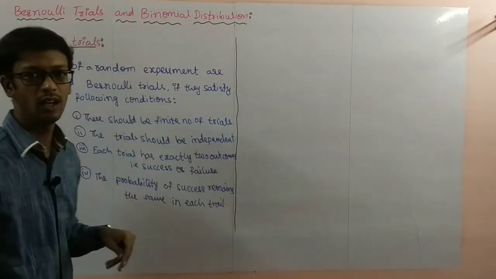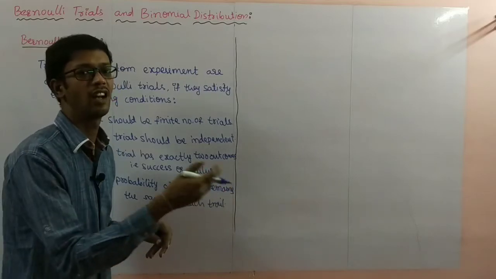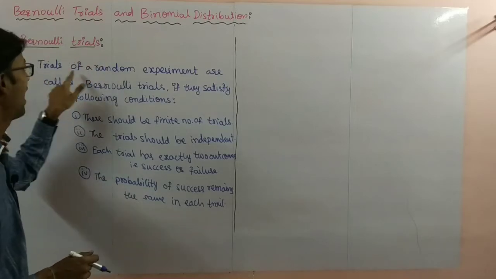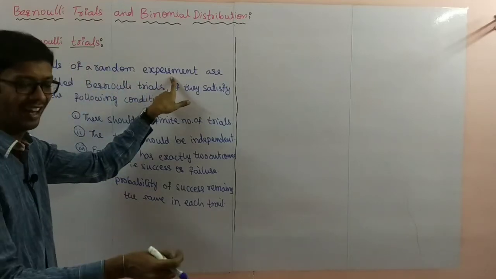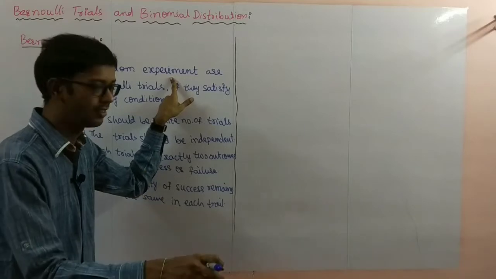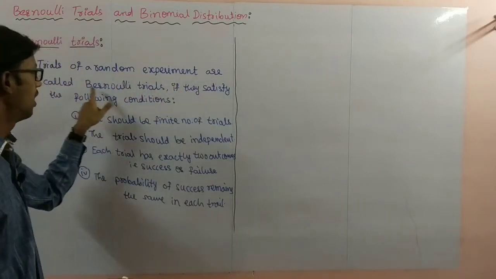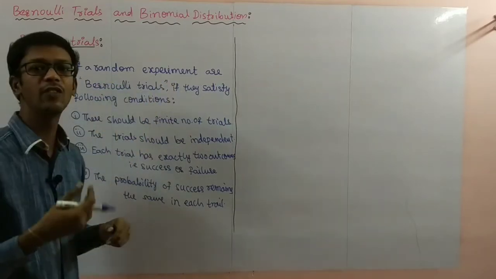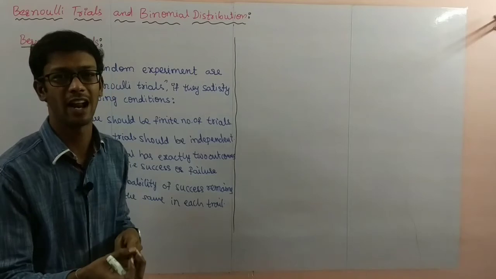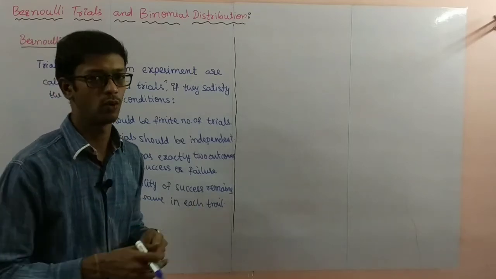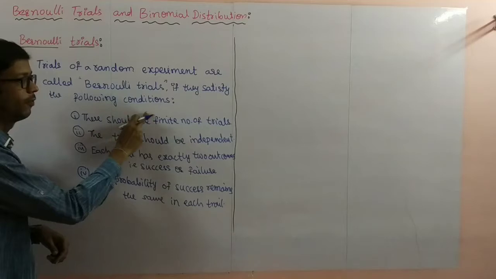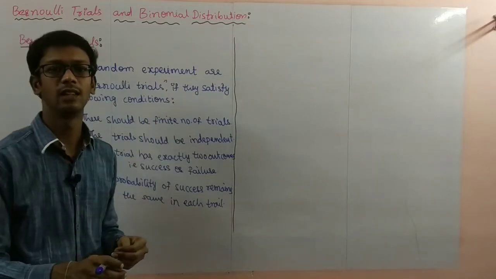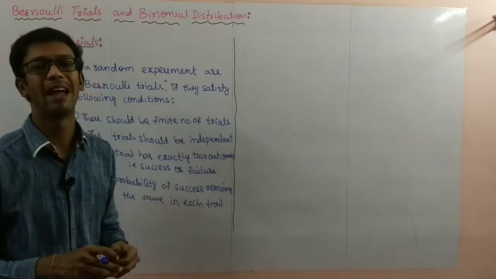Next, now you see the Bernoulli trial. We discussed that a random experiment consists of n number of trials. So what is a Bernoulli trial here? The trials of a random experiment are called Bernoulli's trials if they satisfy the following four conditions.